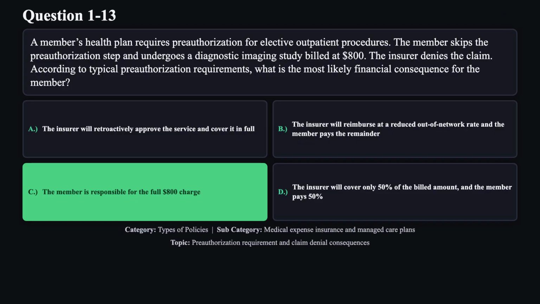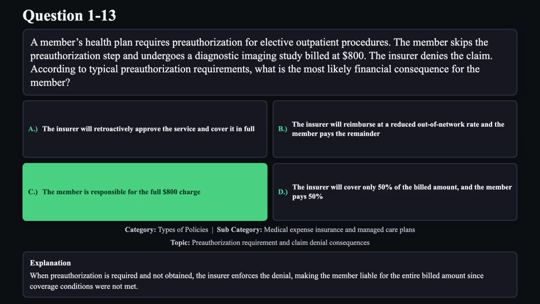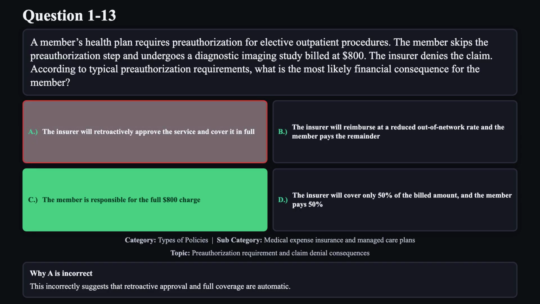The correct answer is C. When pre-authorization is required and not obtained, the insurer enforces the denial, making the member liable for the entire billed amount since coverage conditions were not met. Reason A is not correct. This incorrectly suggests that retroactive approval and full coverage are automatic.